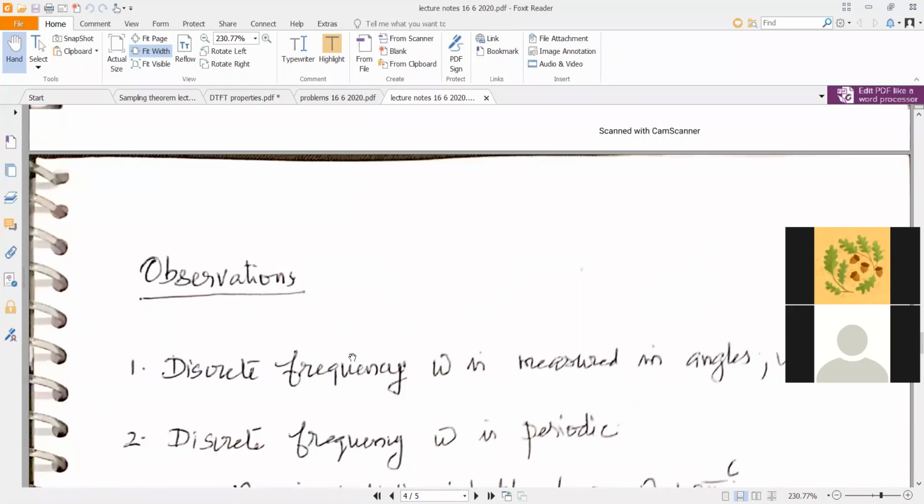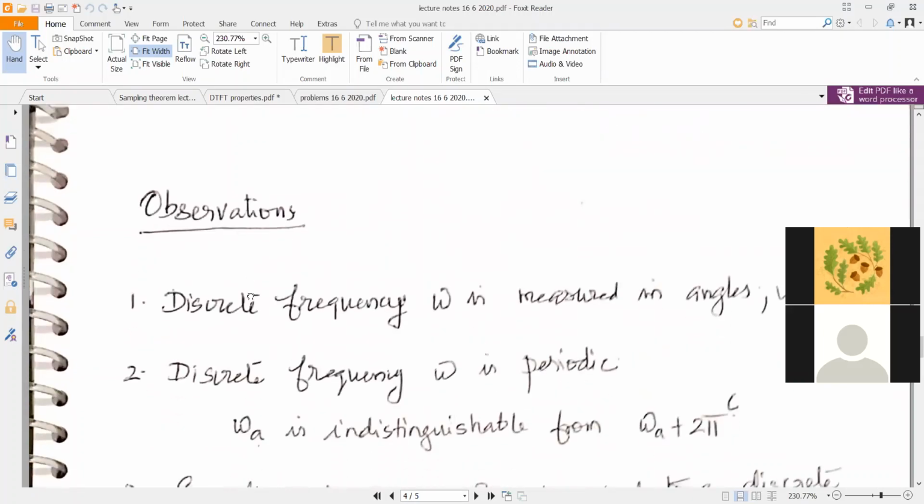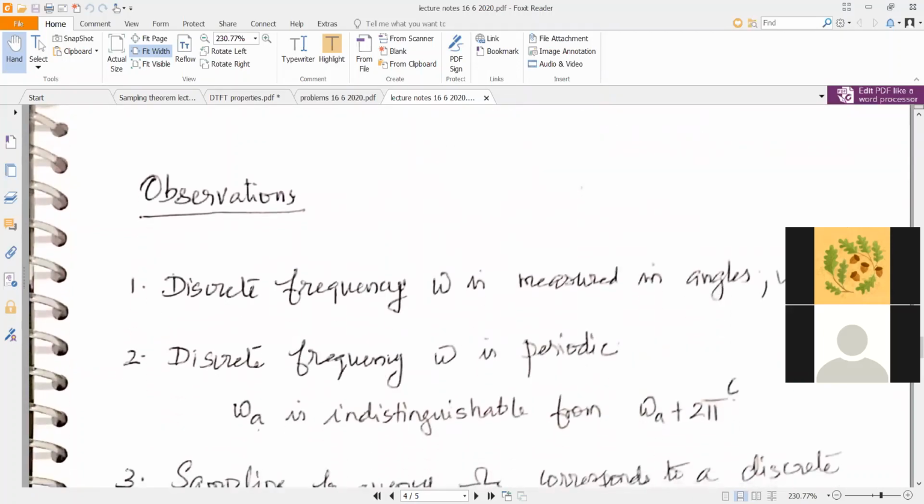The observations are, one, which we had already mentioned, is that discrete frequency small omega is measured in angles, and it has a unit of radians. So discrete frequency is just an angle. No longer will you talk about hertz in the discrete domain. Hertz is cycles per second. You don't have this per second here. It is dimensionless. Your discrete frequency is dimensionless.